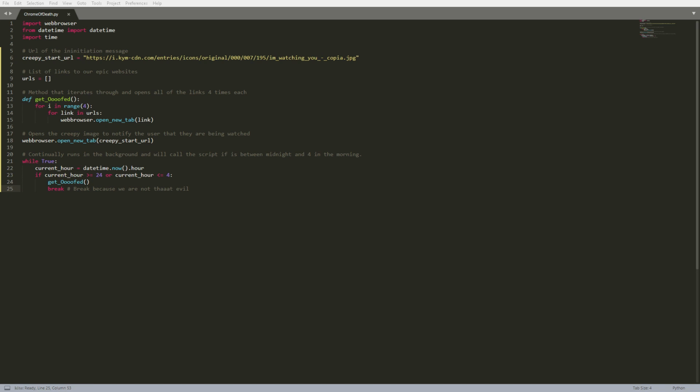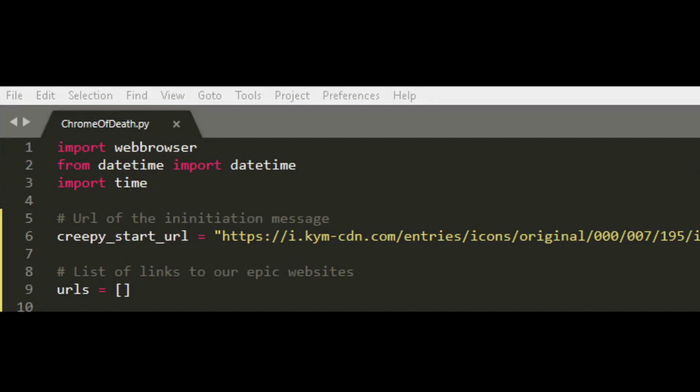Hey, that was actually pretty easy. But now let's figure out how it actually works. Alright, so after all the mandatory imports for the code to actually work properly, I have a couple of variables declared. The first one being creepy start URL, which is just the URL of an image that will display every time the computer starts up. That way, he knows I'm watching him at all times. Then we have URLs, which is just assigned to an empty list. I have to fill it up with links to open up later.